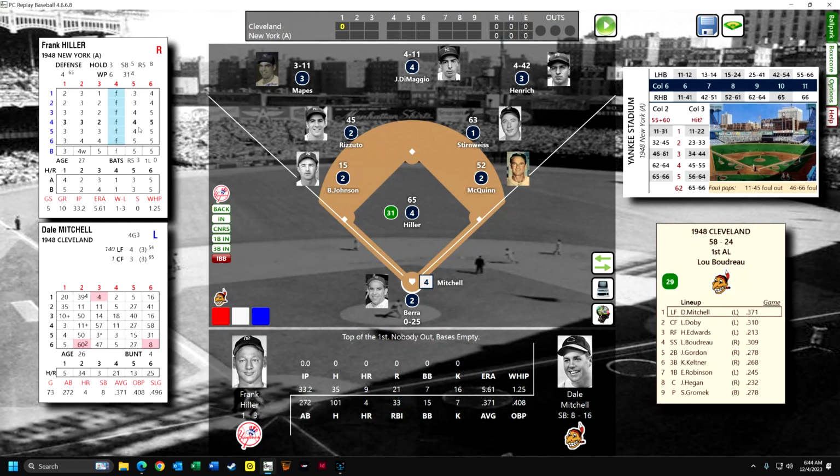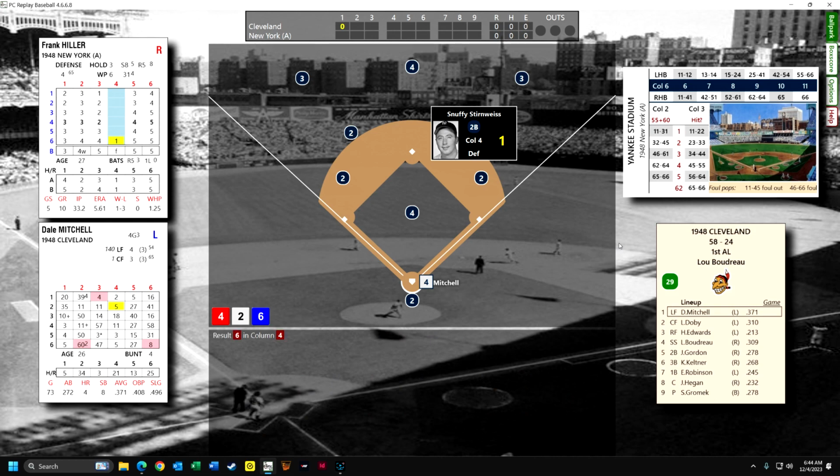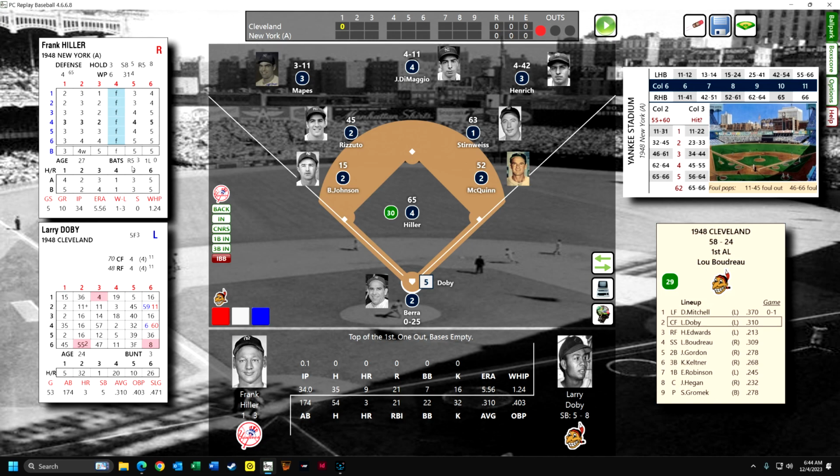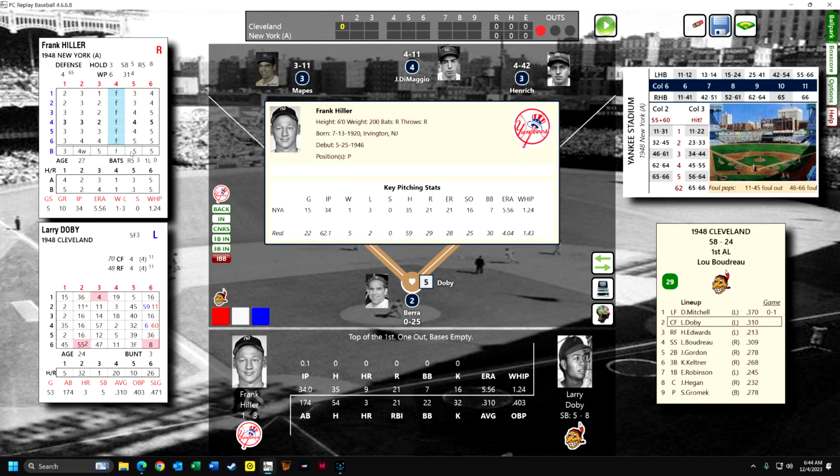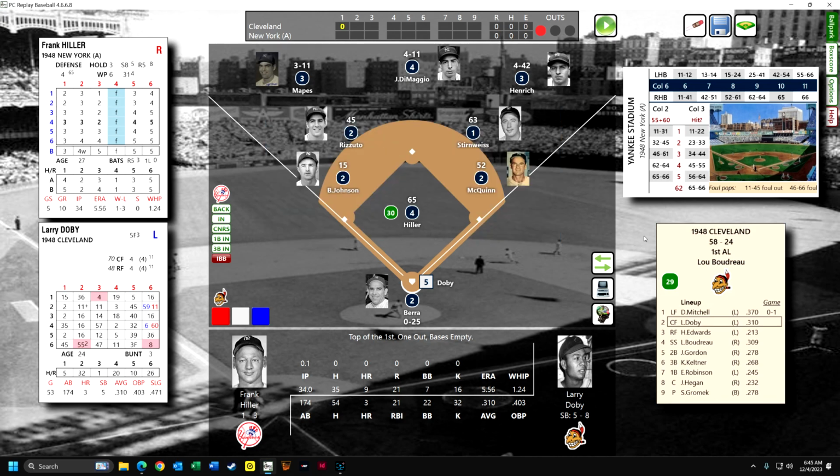Hiller is on the mound. Now if I right click on him, I guess I have to wait until he's pitched to one hitter, and that's a ground out to Snuffy Sternweiss. Now I can right click. Oh, I left click on Hiller, and I can see what his real stats are down here, and he's underperforming. In his real stats for 1948, an earned run average of 4.04. Right now it's 5.56. You see all this great information that the game provides.